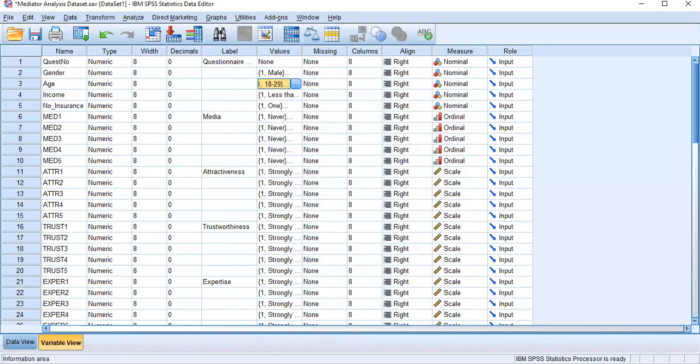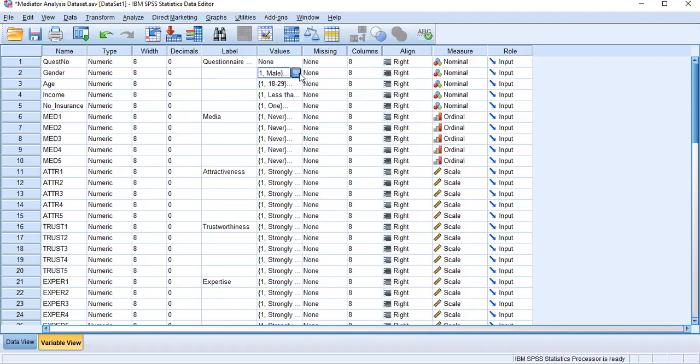Now my next objective is, I want to identify whether celebrity attractiveness is going to change with respect to different age levels. In the previous case we used gender.